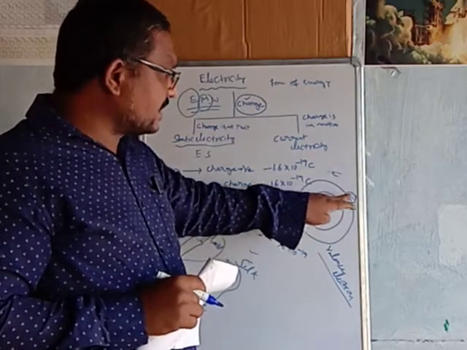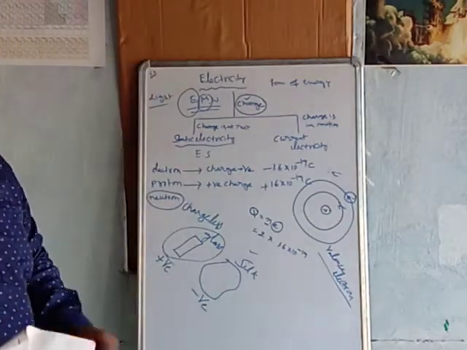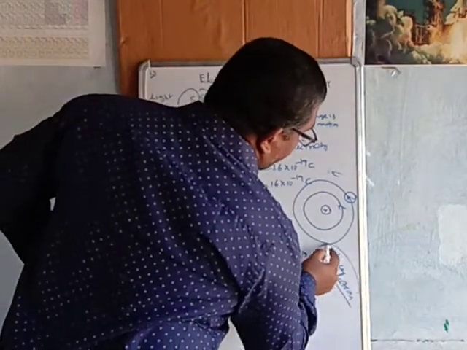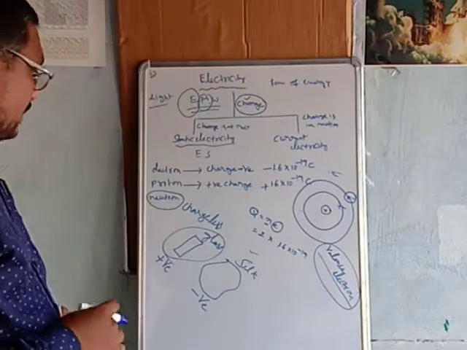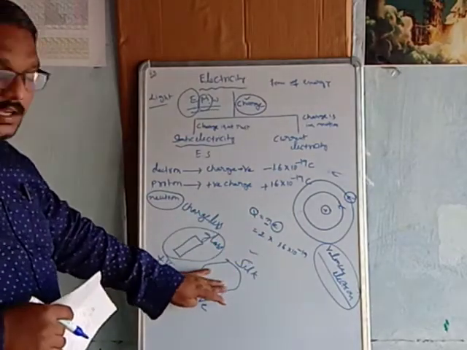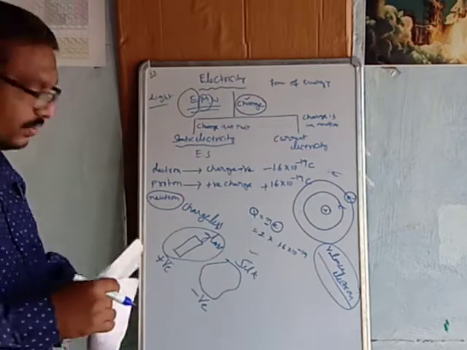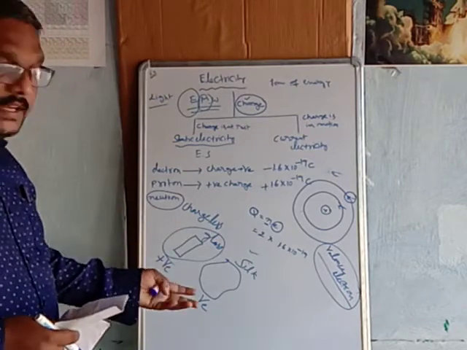The force on an electron present in the outermost orbit of an atom is very weak. So these valency electrons can be easily removed by providing some amount of energy. When we rub the glass rod with the silk cloth, what is happening? Due to friction, some amount of energy is supplied.